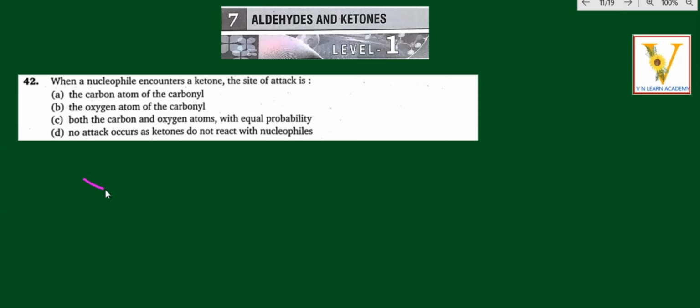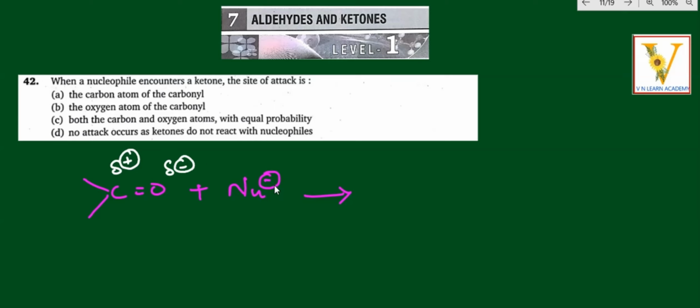Okay, let me explain it in a detailed way. C double bond O: here one alkyl, here one alkyl, and the keto group. This is a carbonyl compound, and it reacts with a nucleophile. When the nucleophile attacks, it carries a negative charge. Usually the carbonyl carbon is delta positive, and the double bond O is delta negative.